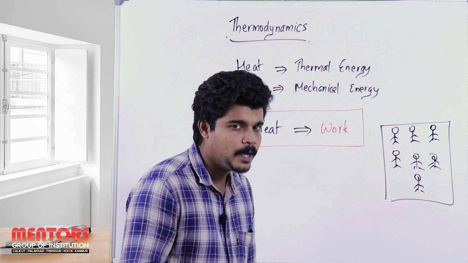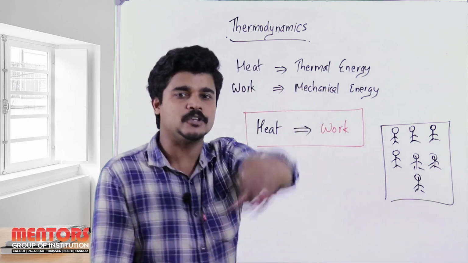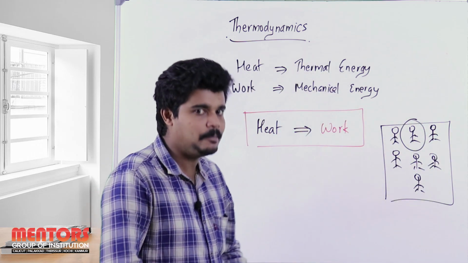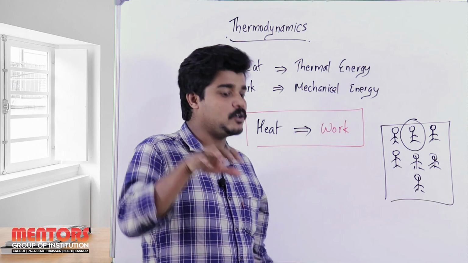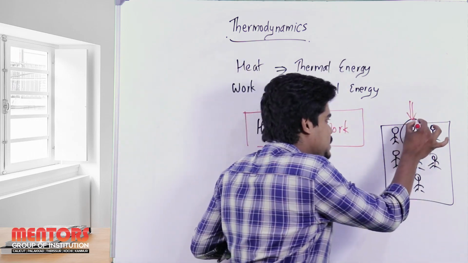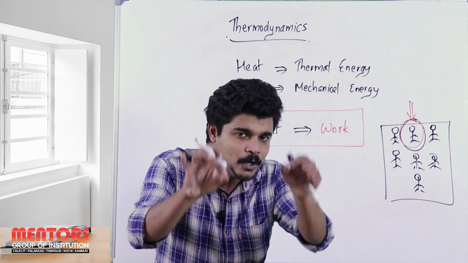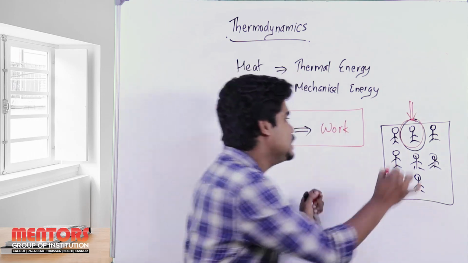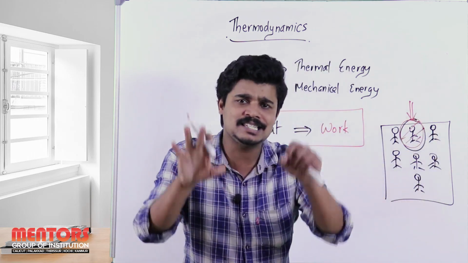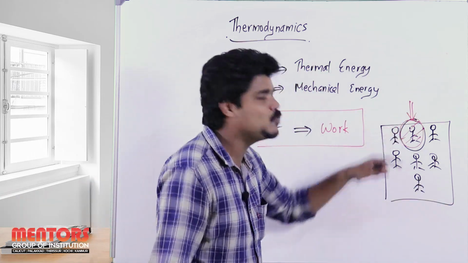Now I am making my concentration only on the middle bencher of the first row. Who is it? This man. So now I am the teacher, and I am only concentrating on this man. So this person is my system. Why? Because now you are concentrating on this man here. The other 6 students in this class are none of your business. You are only concentrating on this one, right?